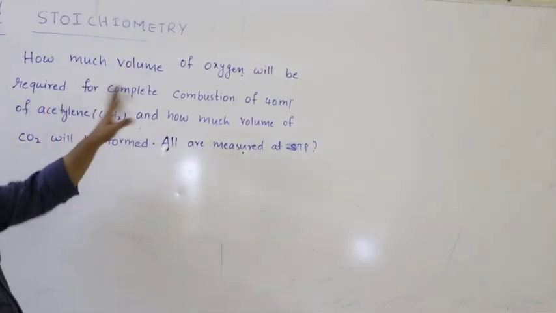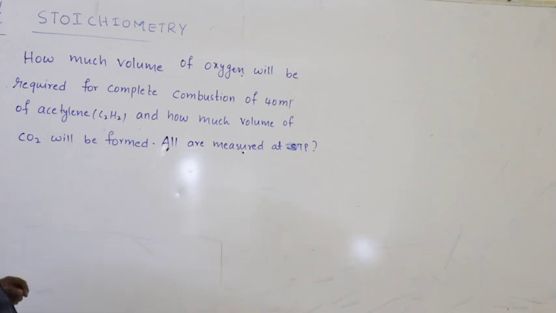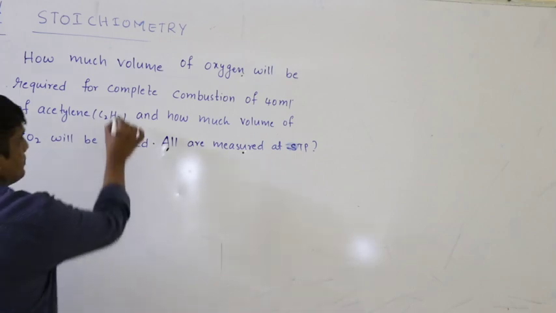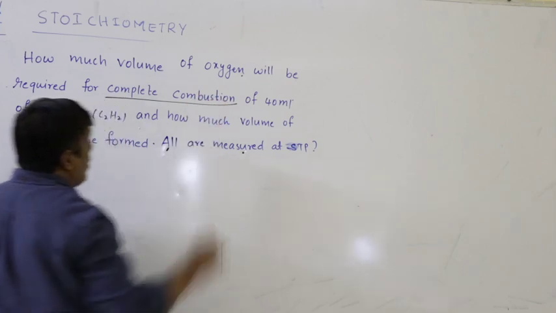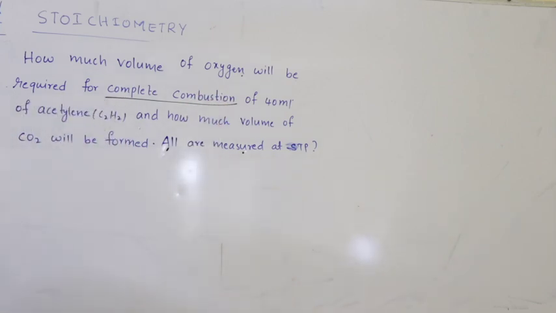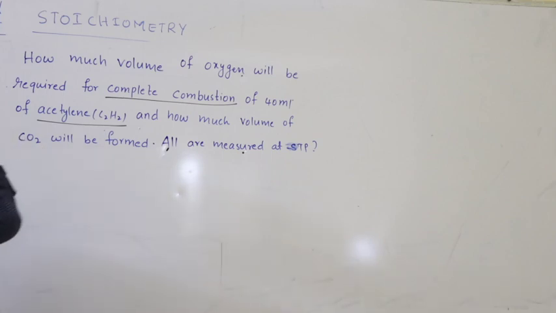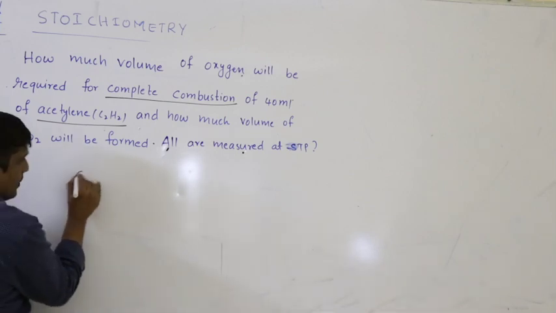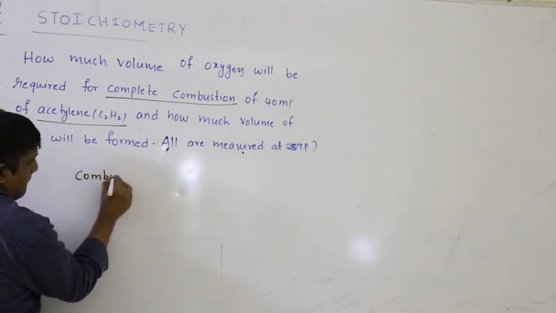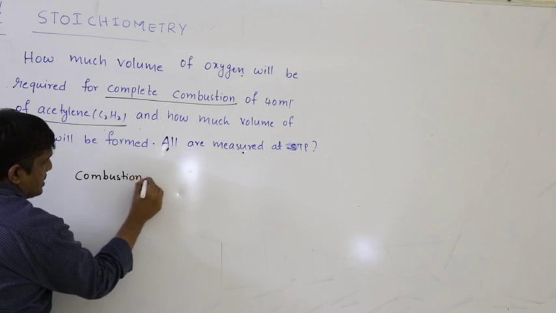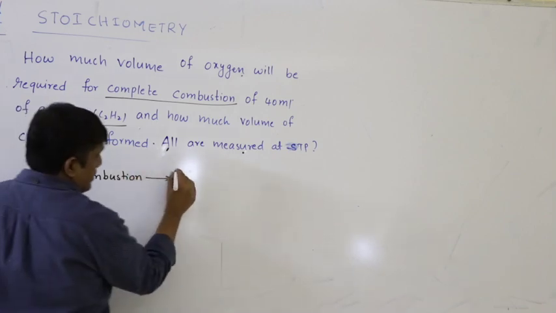How much volume of oxygen will be required for complete combustion of 40 ml of acetylene, and how much volume of CO2 will be formed? So there are two questions. First, let us try to understand the meaning of combustion. Combustion, in simple language, is burning.